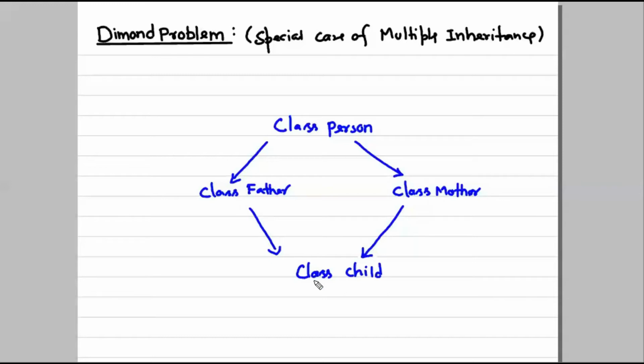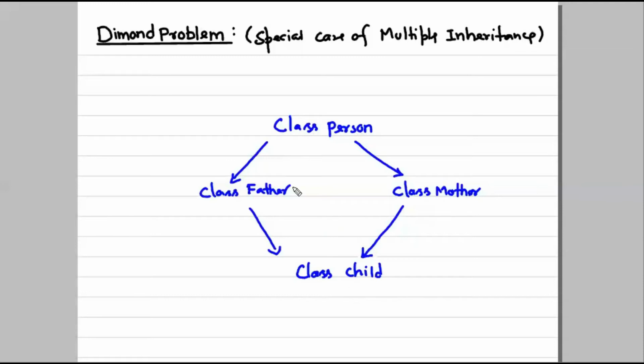The child, as a person, wouldn't get confused, as he would know that this instruction is given by my father, not by my mother, if the child had two choices. But the compiler would not make that judgment, because they both are the same. They are not modified methods, they are inherited methods from the very base class, the super class, which is the Person class. So the child can make the choice but the compiler wouldn't. The compiler would give an error in that case, and that is called the diamond problem.